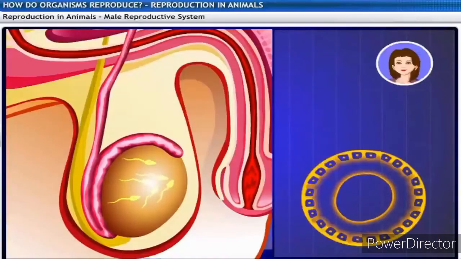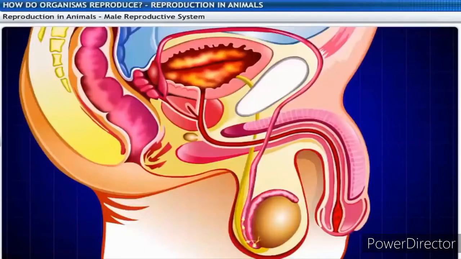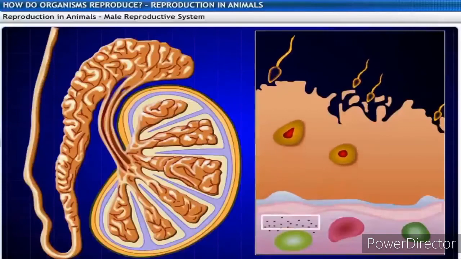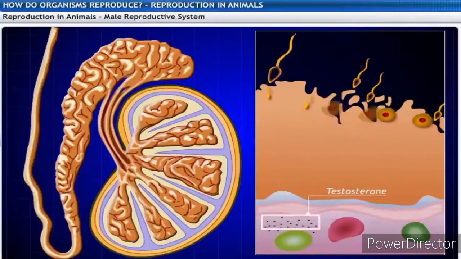But the other obvious question is, how does sperm end up meeting the egg if they are placed somewhere below the abdominal cavity? Like I said earlier, there are a lot of organs in the reproductive system that help sperm to develop and later travel to meet the egg. Let me explain this in detail. After the sperms are formed, their development is regulated by the hormone testosterone.